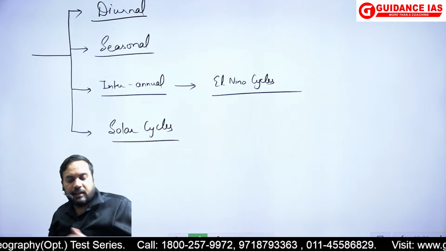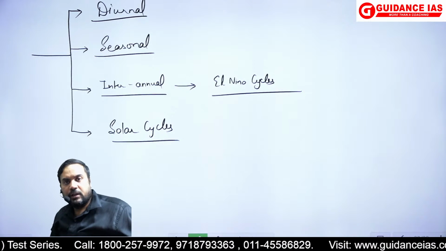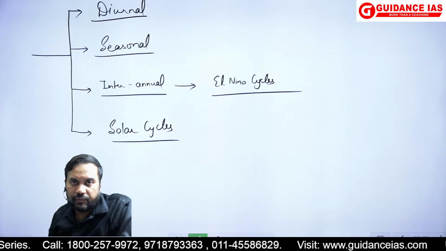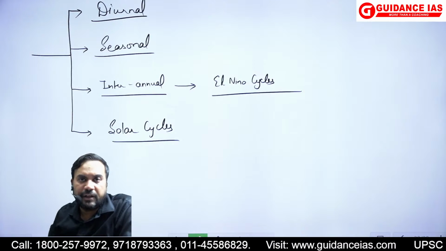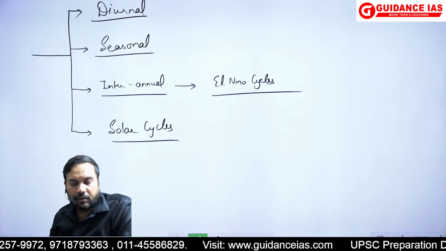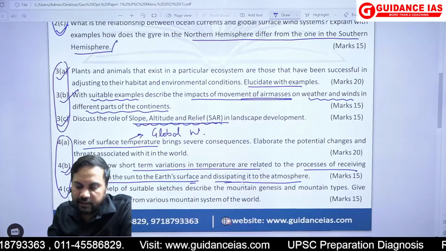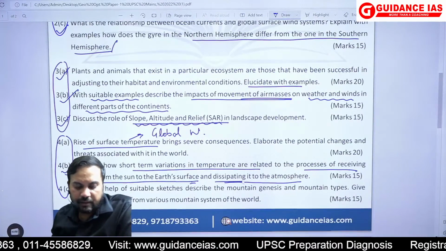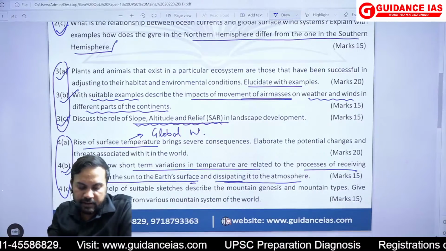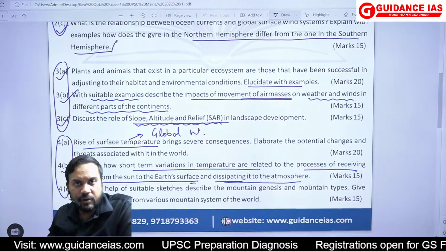ठीक है. So again, you can essentially talk about how these factors are affecting the total amount of insolation which would be reaching the earth's surface. और how much, इसमें ये भी लिखा हुआ है ना, because there is dissipating it to the atmosphere. So energy from the sun to earth's surface and dissipating to the atmosphere.